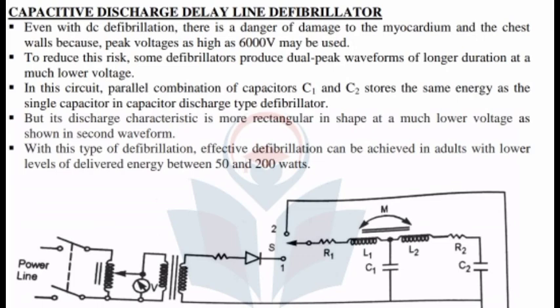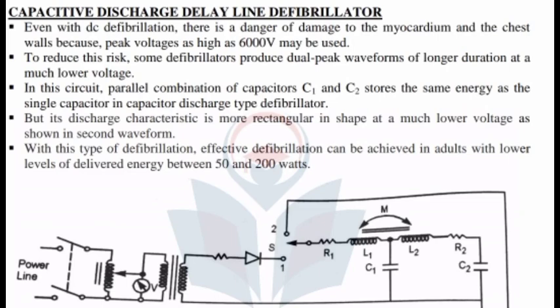And here, as I said, it is a dual peak waveform, but of longer duration at a much lower voltage. Previously it was not like that; it was higher voltage for a shorter duration. Since that had some disadvantages, they have proposed this one. So with this type of defibrillation, effective defibrillation can be achieved in adults with lower levels of energy, between 50 to 200 watts.